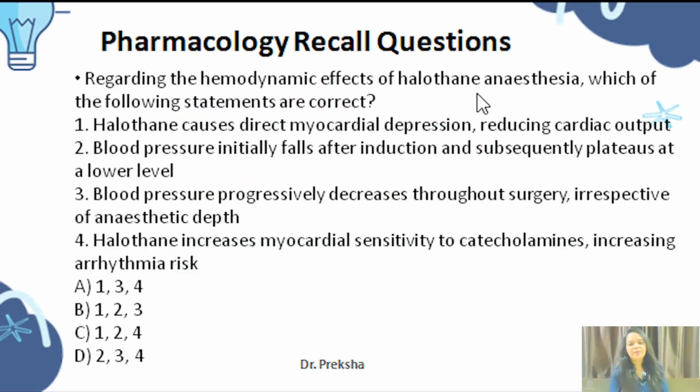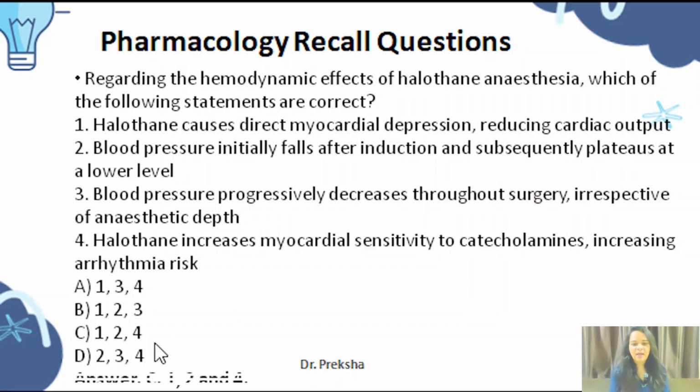Regarding the hemodynamic effects of halothane anesthesia, which of the following statements are correct? Halothane causes direct myocardial depression, reducing cardiac output. Yes, this is true. Blood pressure initially falls after induction and subsequently plateaus at a lower level. This is also true. Blood pressure progressively decreases throughout the surgery irrespective of the anesthetic depth. This is not true. Halothane increases myocardial sensitivity to catecholamines, increasing arrhythmia risk. This is also a correct option. So here the answer is 1, 2 and 4. Three options are correct here, 1, 2 and 4.